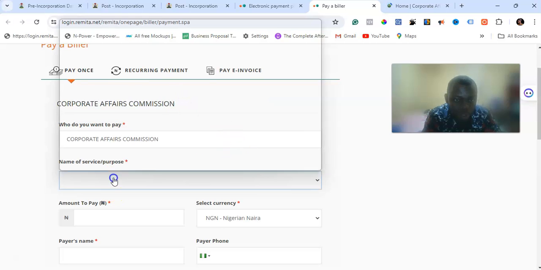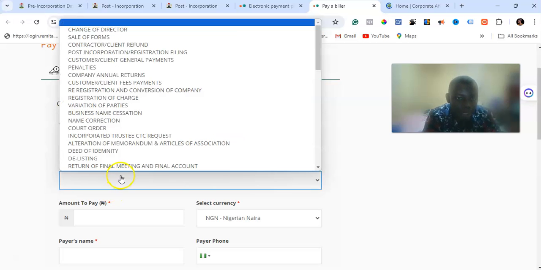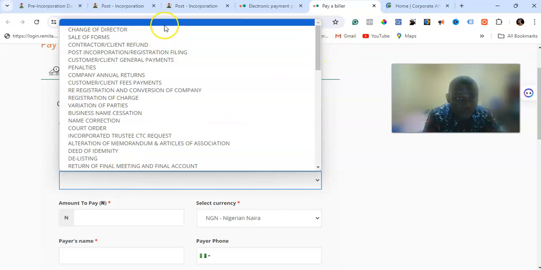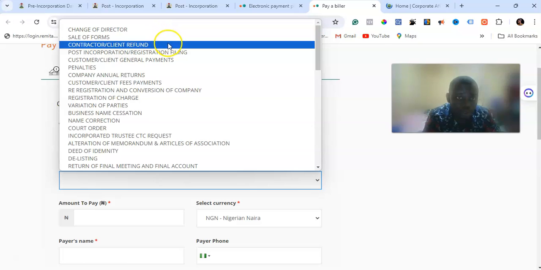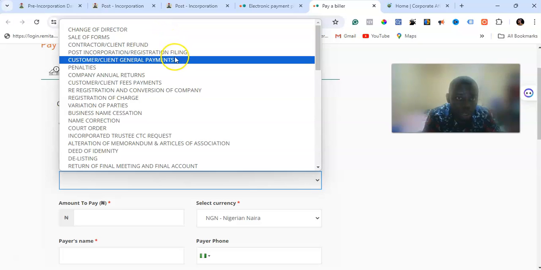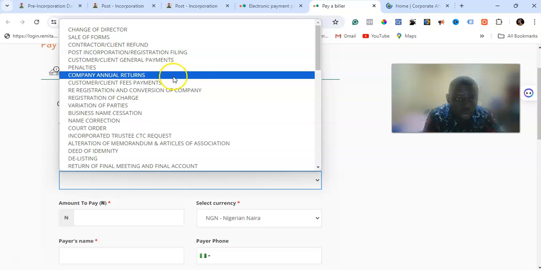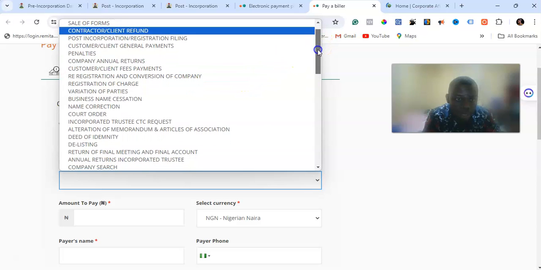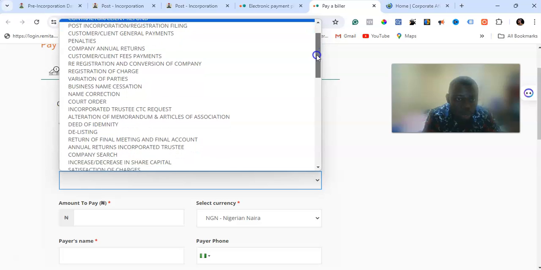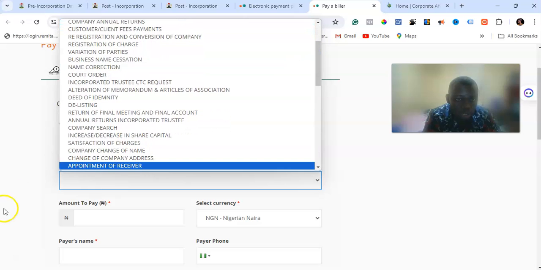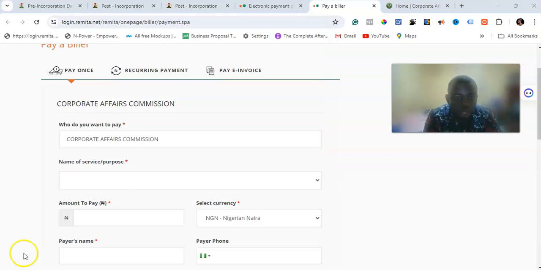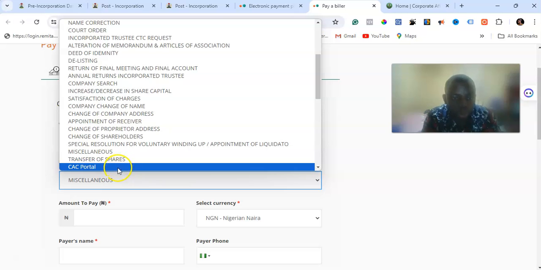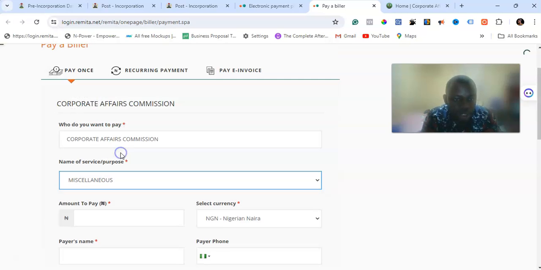Now after you are done, the kind of payment you want to make, you go through this payment list. You can see the other payments you can make, for change of director, sales of forms, post incorporation, company annual return, and all those other kinds of payment. But you will notice that if you go through all this, you would not see that exact payment. So all you need to do is search for miscellaneous. You'll be taking the payment as a miscellaneous payment, right?